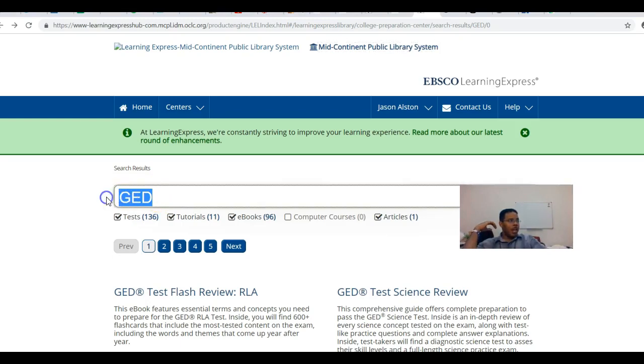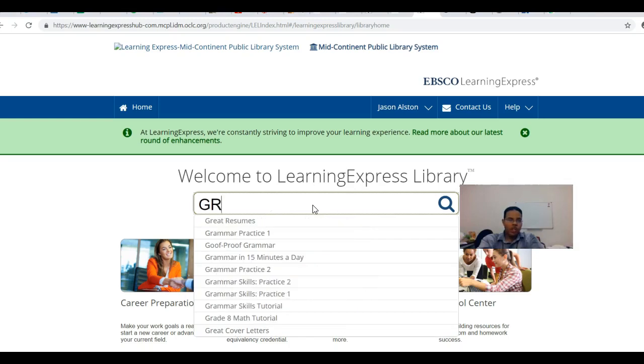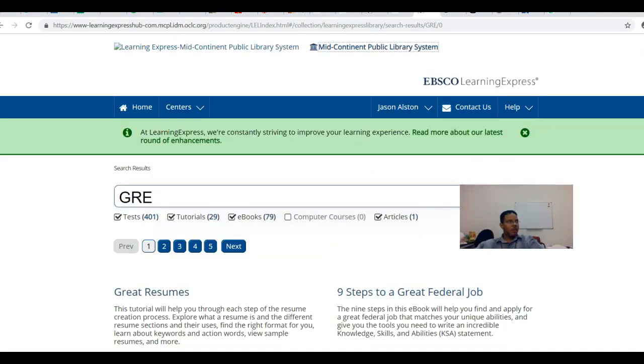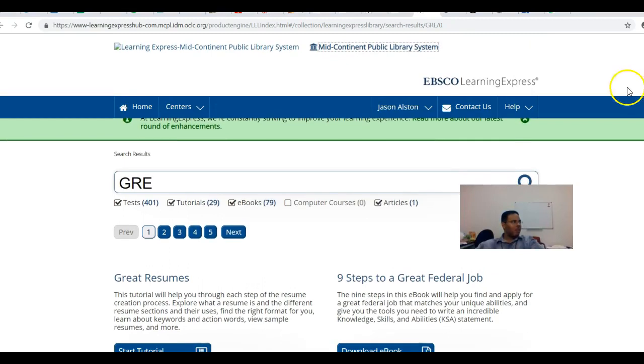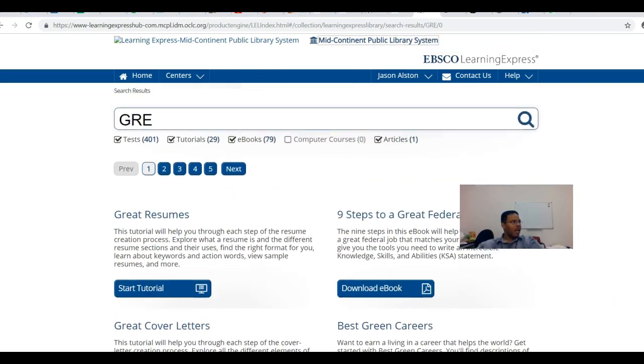Now, what I need to do is go back home, and there is another way to search, by the way. For those of you who are thinking about doing more graduate school, you no longer need the GRE for CISL, but you may need the GRE for any other graduate school that you are pursuing. So you can also search by just typing something in the freeform search field here. If I type GRE, for instance, and I wanted some GRE test prep help, I'll be brought to this search results page, and let's see what we got here.